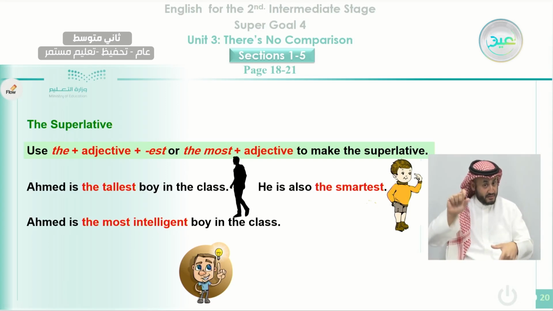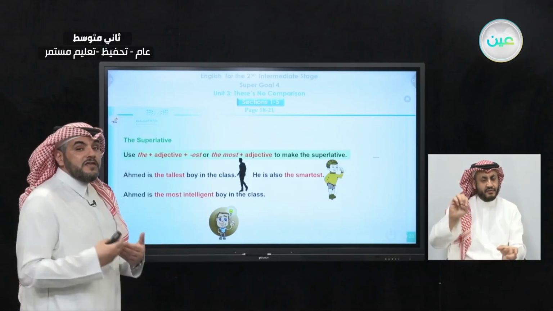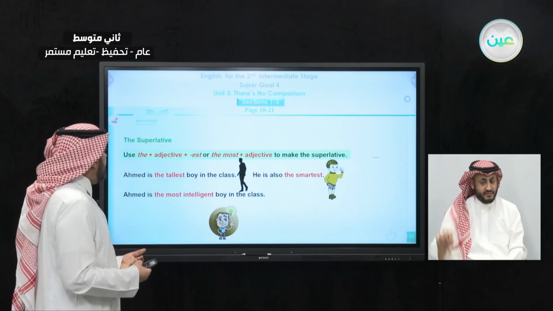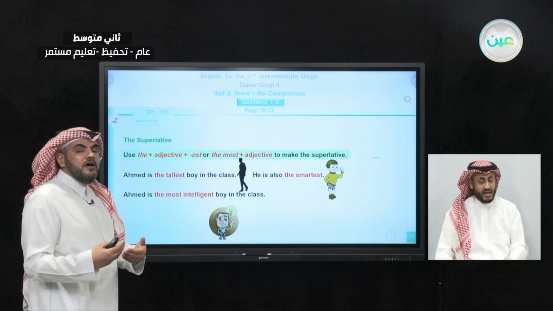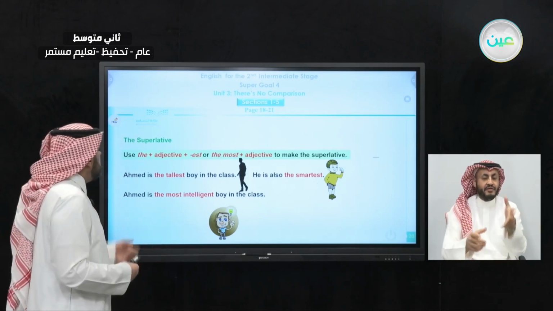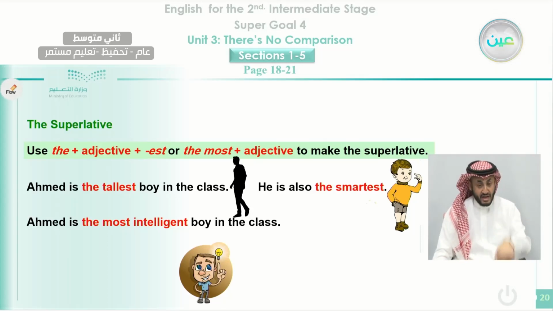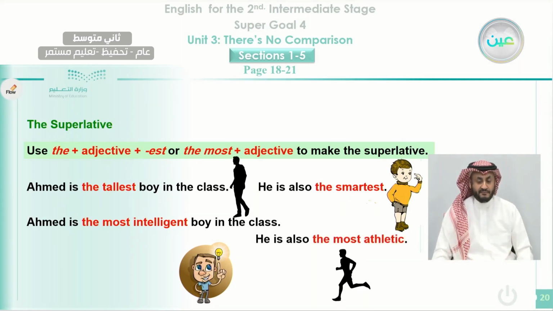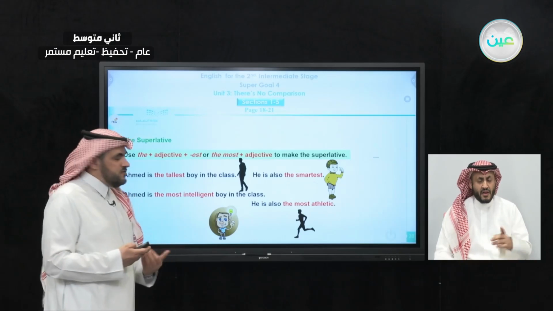When we use the adjective intelligent, we consider it a long adjective. We don't add er for the comparative or est for the superlative, but we add more for the comparative and the most for the superlative. Also, he's athletic, but not only athletic, he is the most athletic in the classroom.